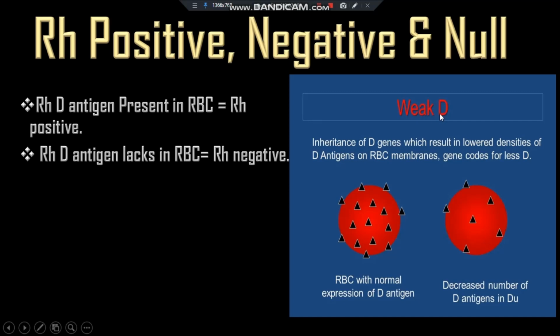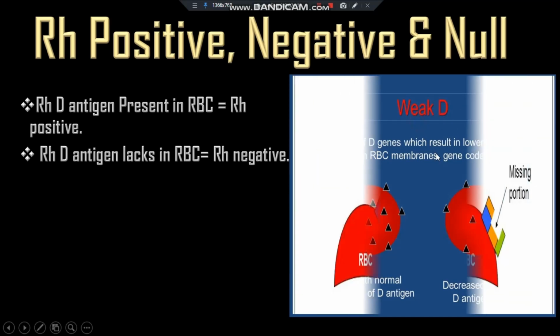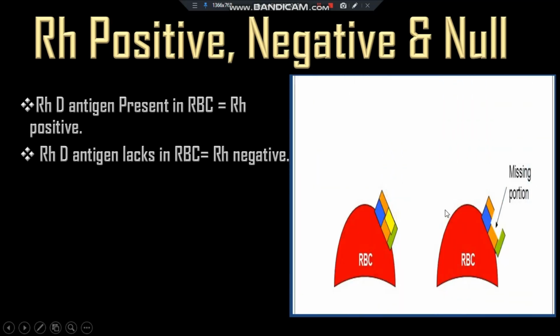So it is called the weak D. And when RBC contain Rhd antigen, but these antigen molecules are defective in nature, that is, there are missing portions, so that means qualitatively defective, then it is called the partial D.